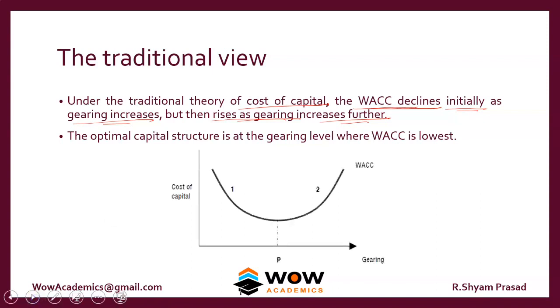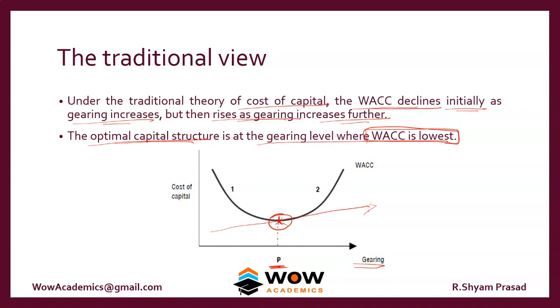So we look at this picture. This is gearing. As gearing rises, the WACC falls to a point, and as the debt still rises, that leads to the WACC increasing. So that is an optimal point. The P refers to the optimal point. The optimal point is the optimal capital structure. That is, at that point, the WACC is the lowest. So the companies should aim for this combination of capital structure.